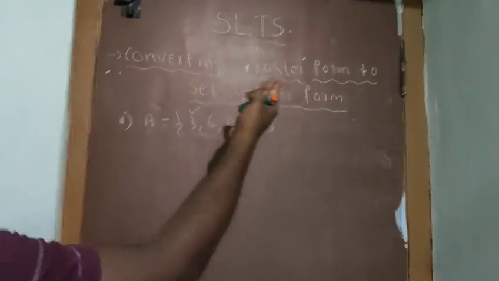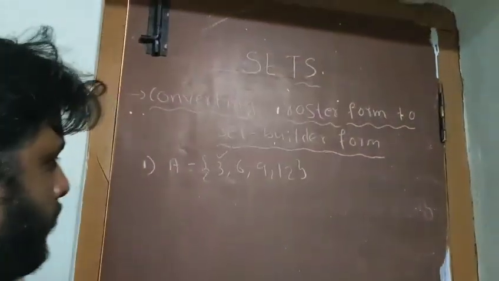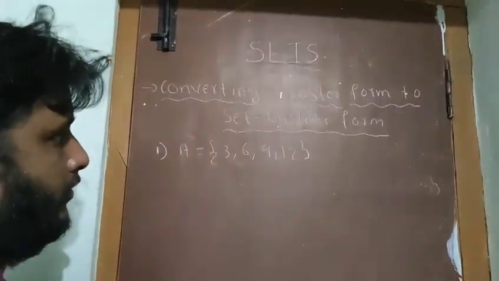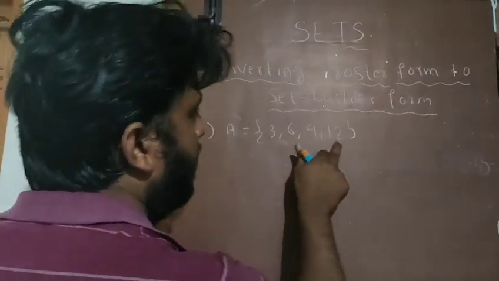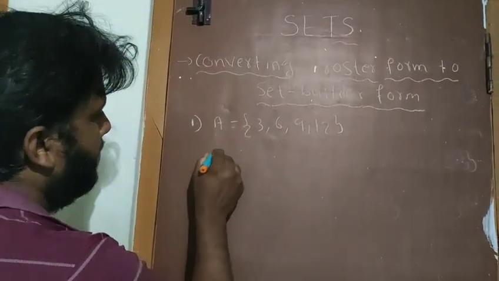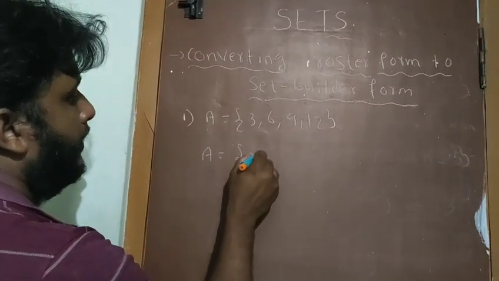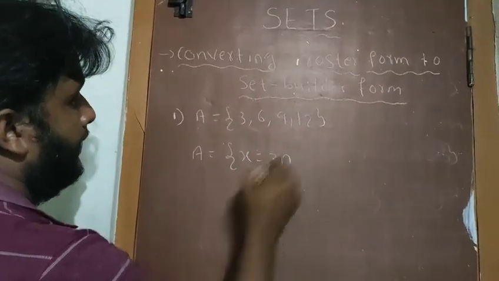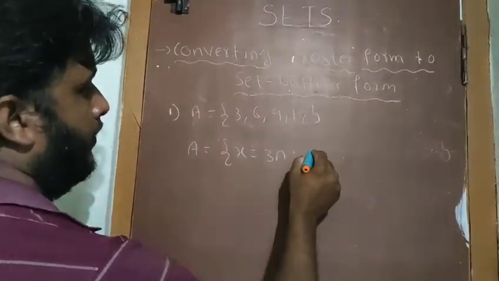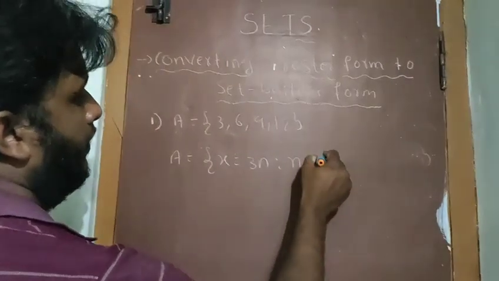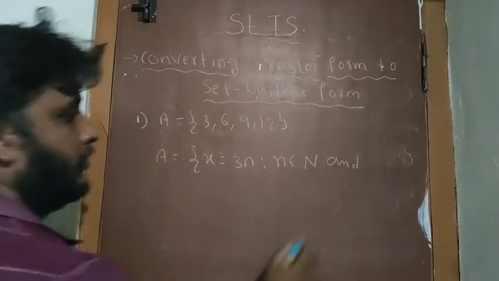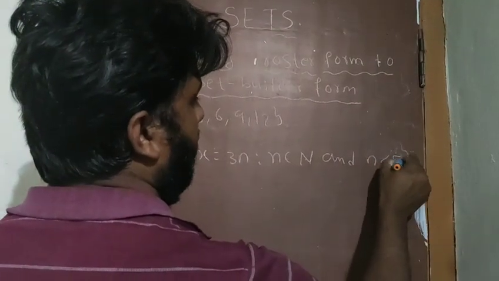Now we are in converting roster form to the set builder form. For this I am taking one question. A is a set of 3, 6, 9, 12. If you observe, 3, 6, 9 and 12 are called multiples of 3. Yes or no? So I am writing this as A equal to {x : x = 3n, such that n belongs to the natural numbers}, and how many numbers? 1, 2, 3, 4 numbers. So n is less than 5.